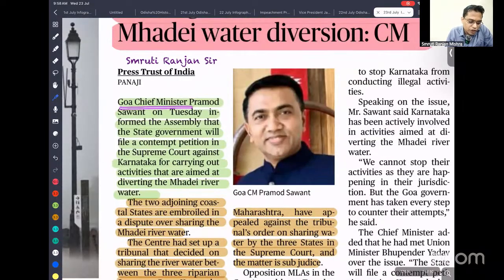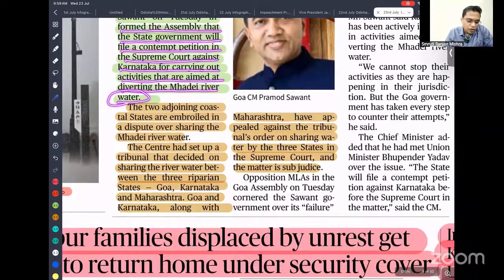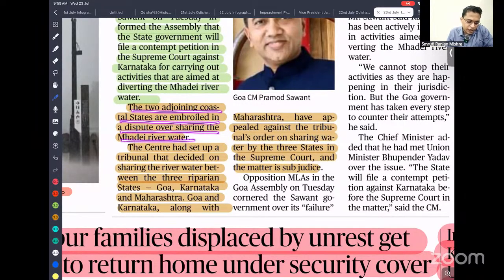Goa Chief Minister Pramod Sawant informed the assembly that the state government will file a contempt petition in the Supreme Court against Karnataka for carrying out activities aimed at diverting Mahadayi river water. Two adjoining coastal states are embroiled in the dispute over sharing the Mahadayi River. The Centre has set up a tribunal to decide the sharing of the water between the three riparian states.